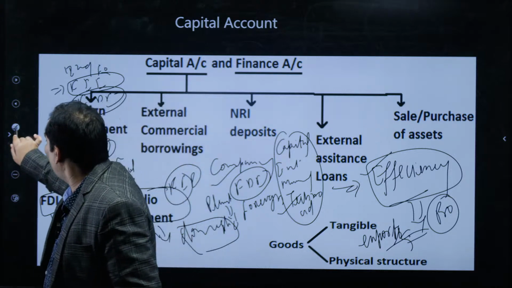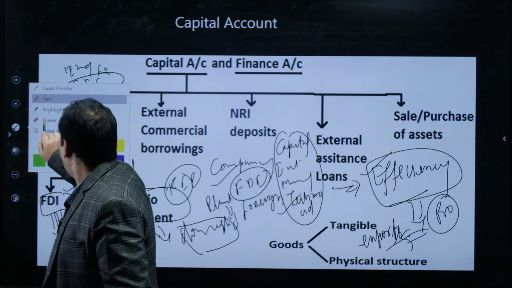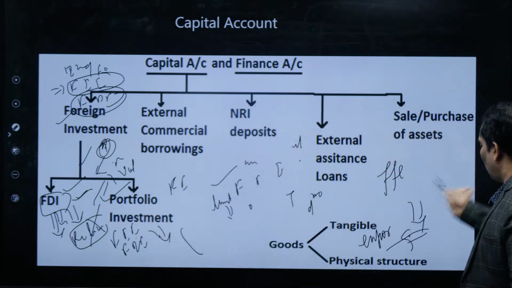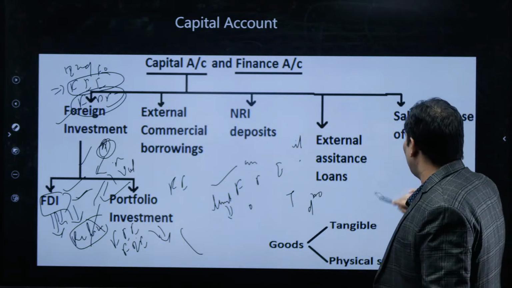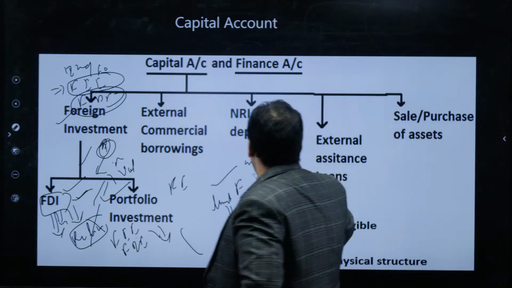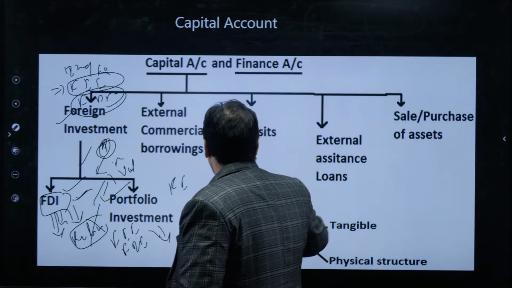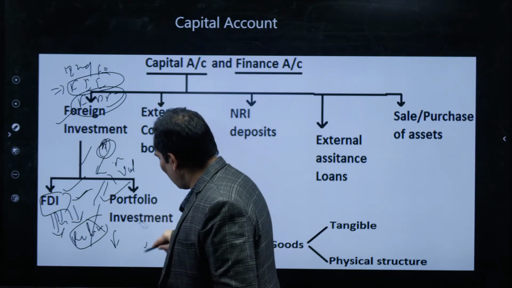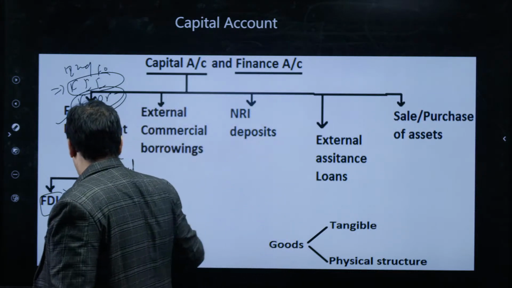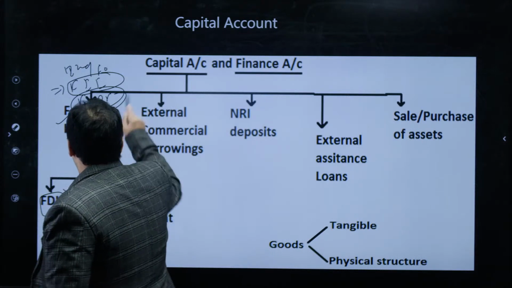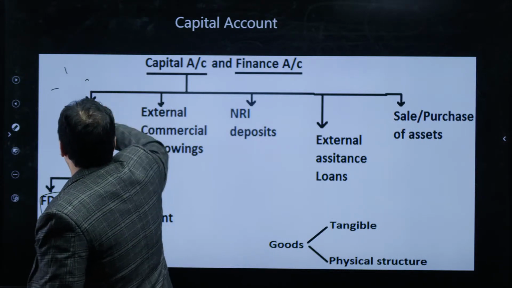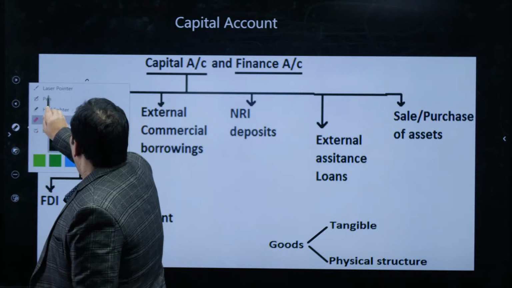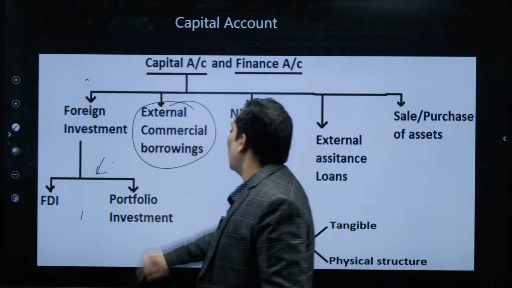Now we are going to proceed further and discuss the next item, external commercial borrowing.